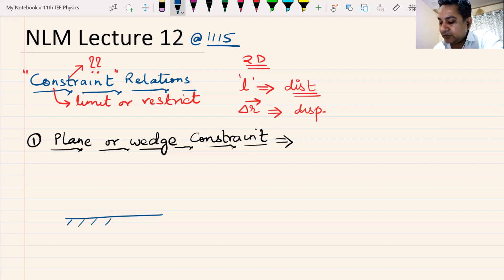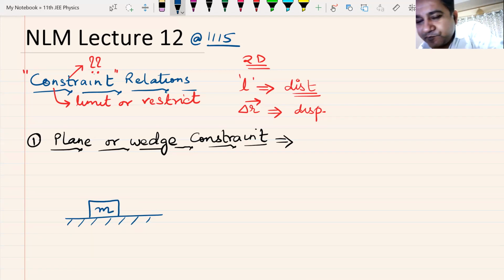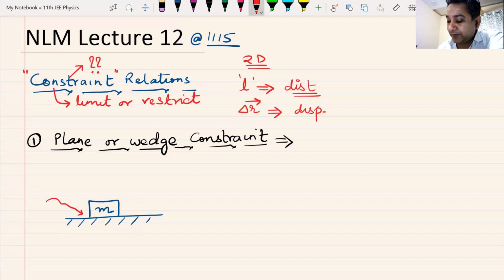Okay. This is the ground, or the surface of a table or your laptop, anything. And I have put a body of mass M on this. Now, as I told you, unless otherwise stated, this is not going to move up and down. If I've kept it on a surface and it cannot fly, it can only move along the surface. Yes or no? It is kept on a surface or a plane, and it is now confined to move on this surface.